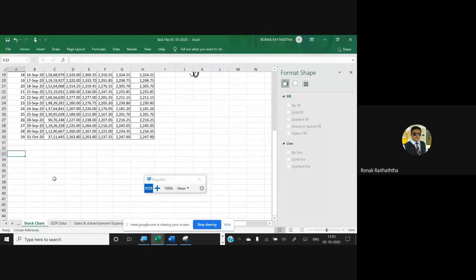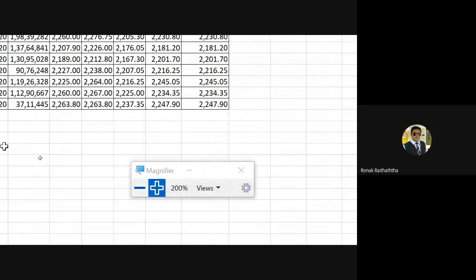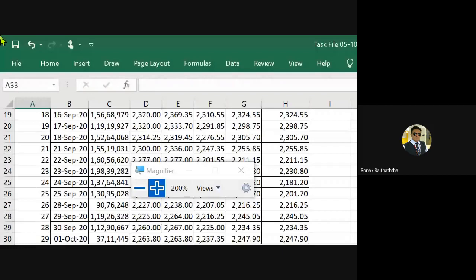Now do not press Control V directly, please do not do that, because only values we want. So we just want to paste the values, nothing else.